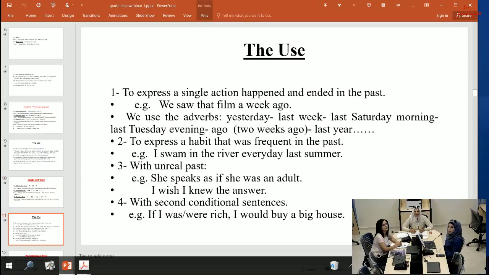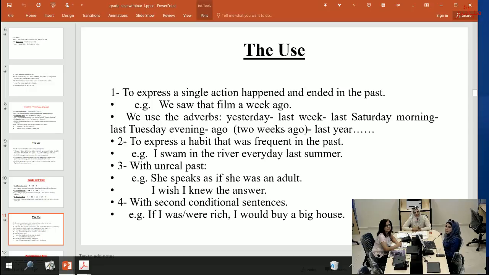Now, the use. Number one, to express a single action that happened and ended in the past. For example, we saw that film a week ago. We use adverbs like yesterday, last week, last Saturday morning, last Tuesday evening, ago. We mean by ago, for example, two weeks ago. It's important that students memorize these references or keywords for each tense. And last year.